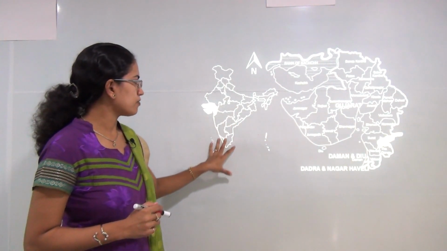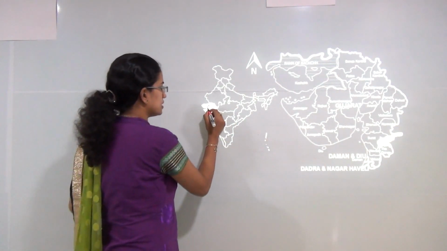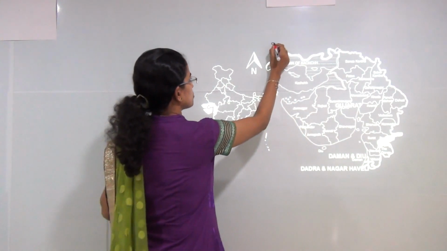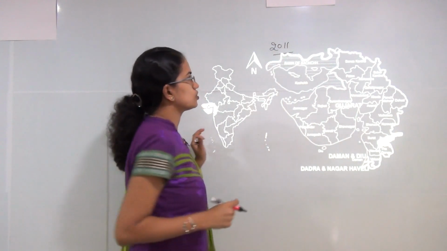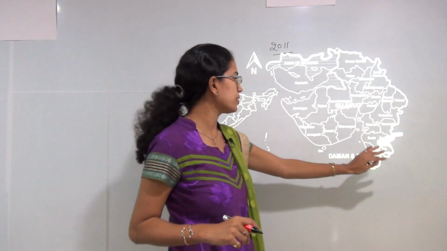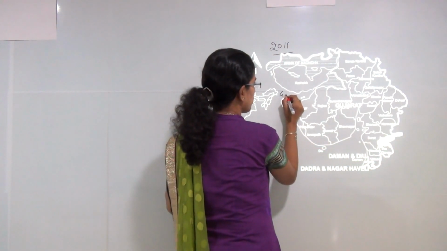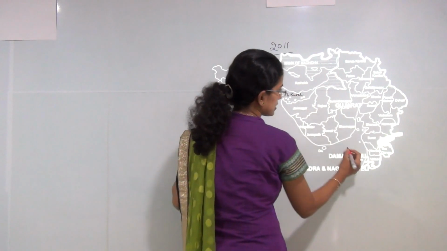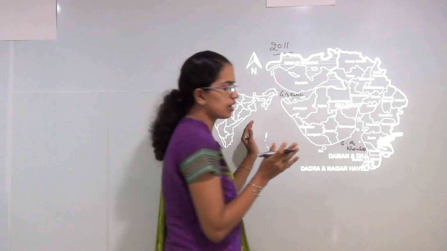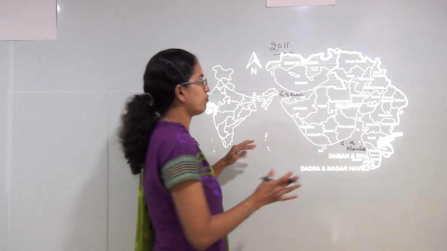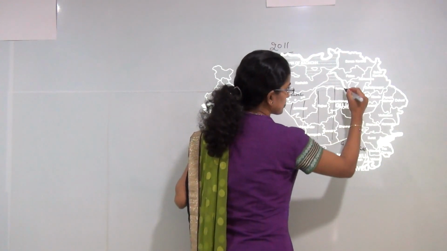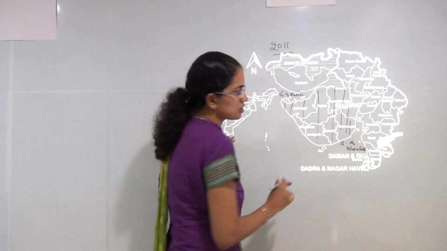Now, if we look at the map of India, you have Gujarat state here. And this is the map of Gujarat state as per the 2011 census. In 2011, Tapi was one of the new districts that was formed, and this region is the Gulf of Kutch and this is the Gulf of Khambat. The region enclosed between the Gulf of Khambat and Gulf of Kutch forms the Saurashtra region. So I can say this region till here would be the Saurashtra region.